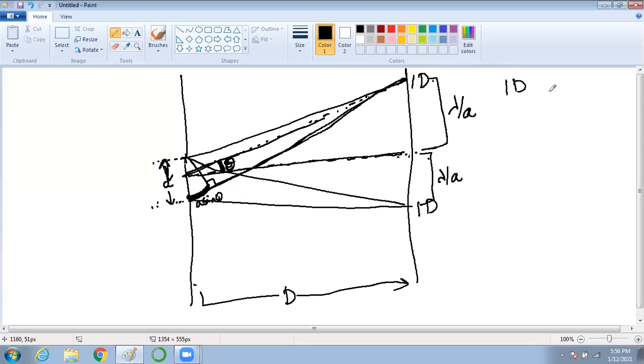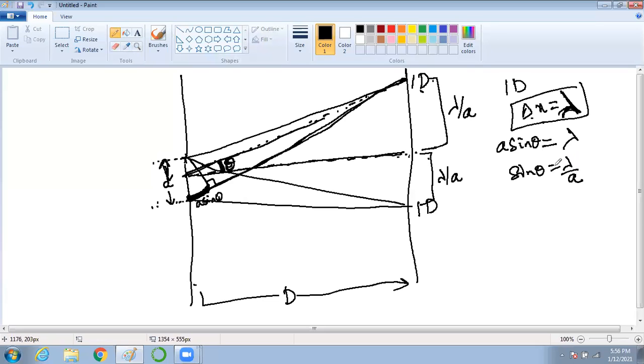So 1D occurs when delta x is equal to lambda. That means 1D happens when delta x is equal to lambda. What is delta x here? The extra path difference is A sine theta. Am I correct? That means A sine theta is equal to lambda. Then what is sine theta? Lambda by A. Am I clear?